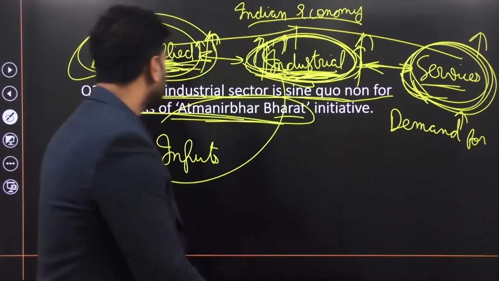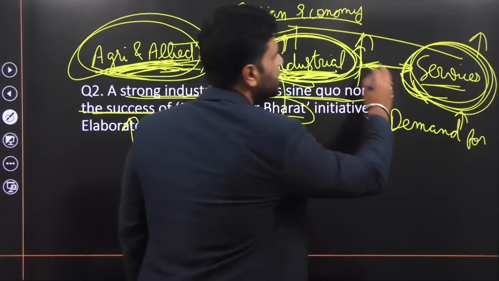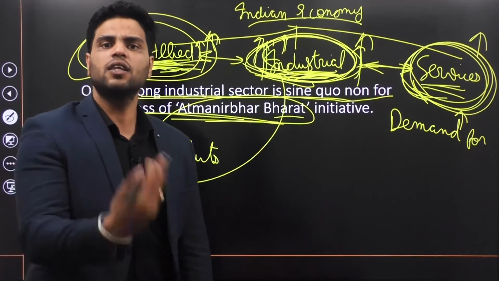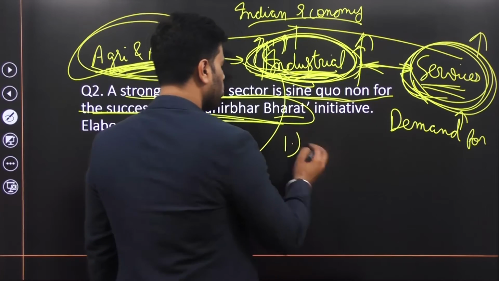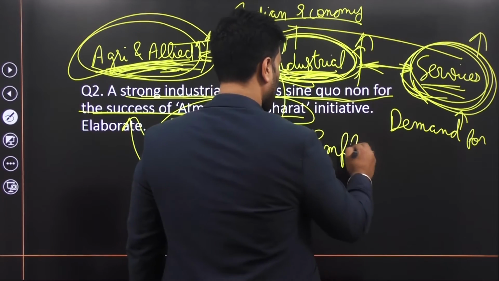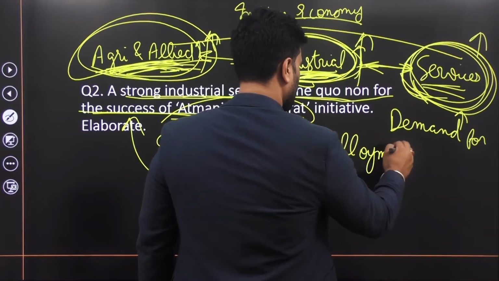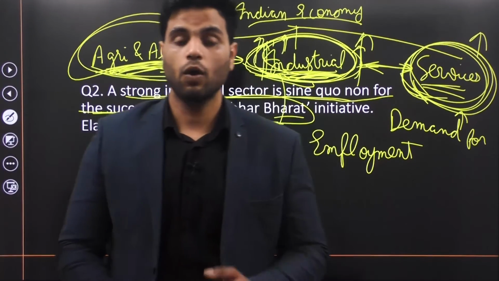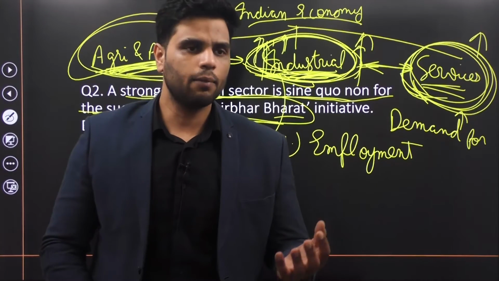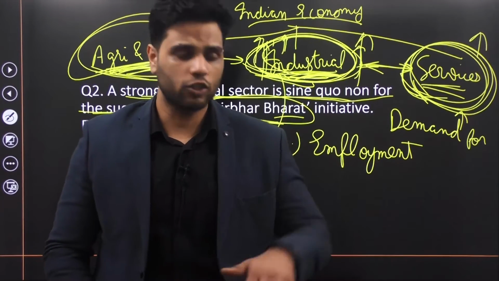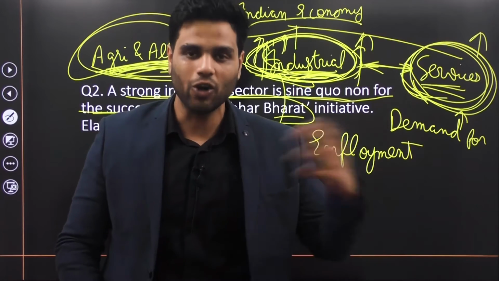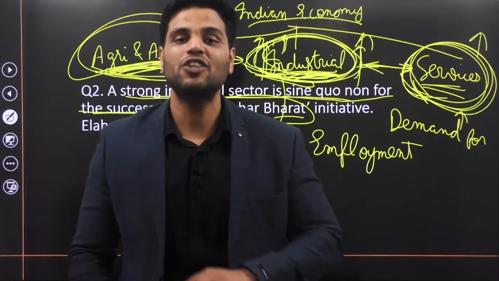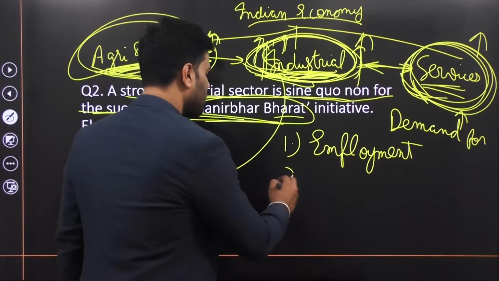Plus, apart from supporting agriculture and allied activities and services sector, industrial sector in itself has certain other benefits. It would give a boost to employment. Increase in employment would mean that people have more cash in hand, because if you're employed, well, you're earning money. More employment would lead to more cash in hand. More cash in hand would lead to increase in aggregate demand.